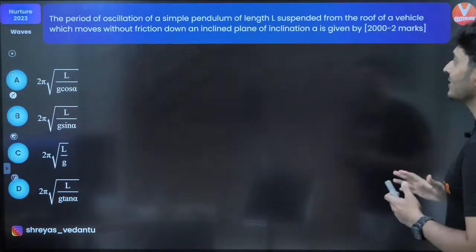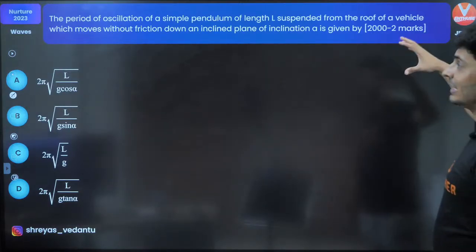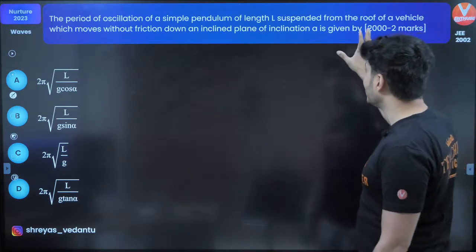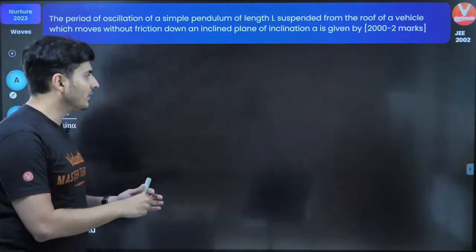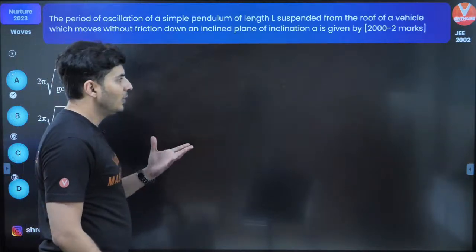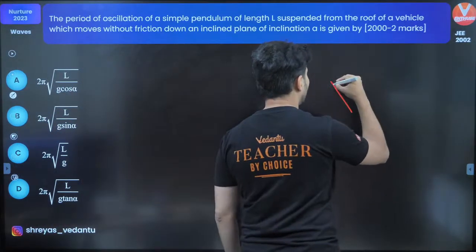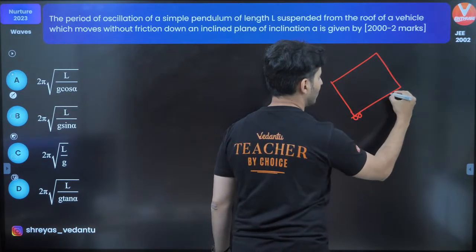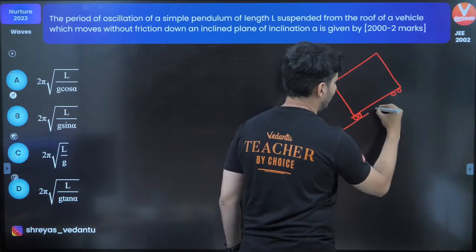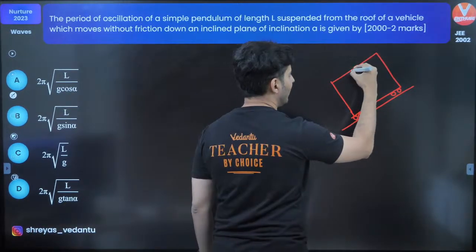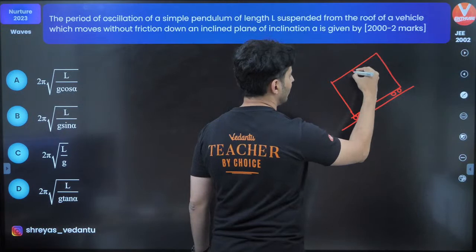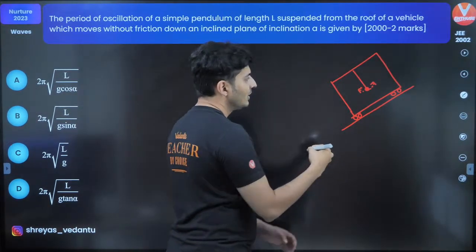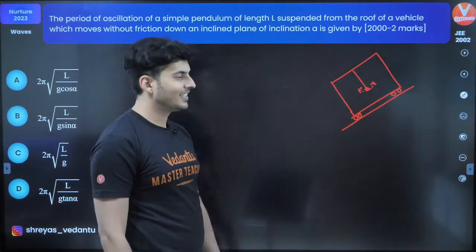The period of oscillation of a simple pendulum which is on the roof of a vehicle going down an inclined plane without any friction, that means it is smooth, is how much? Let me draw the diagram for you so that you get an idea of what exactly is happening. There is this room over here, and maybe you can show some rollers. It's sliding down an inclined plane, and you have this beautiful little pendulum which is performing oscillations. The question is, what is the time period of oscillation?